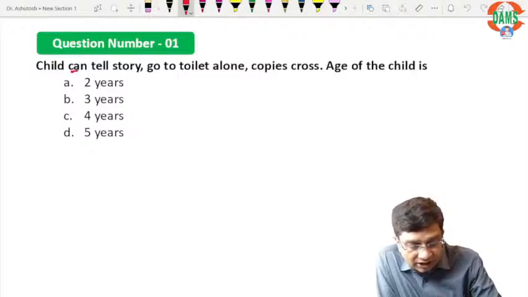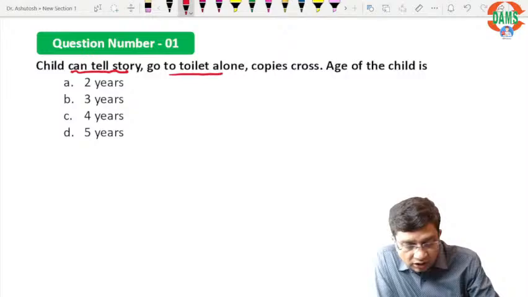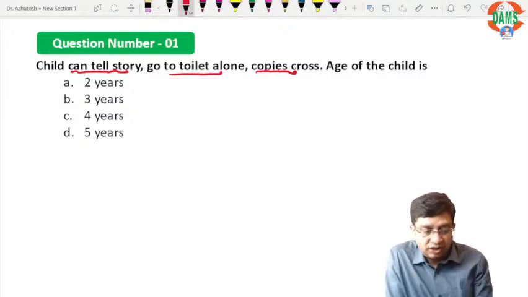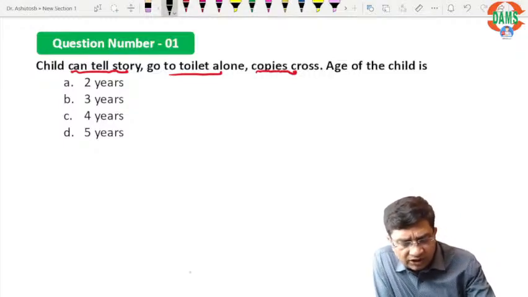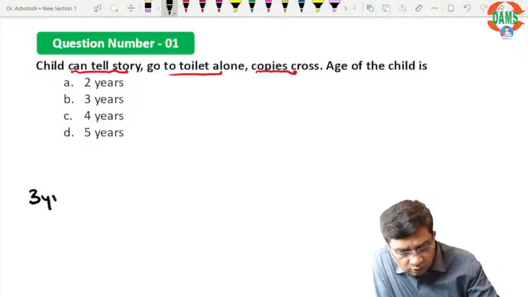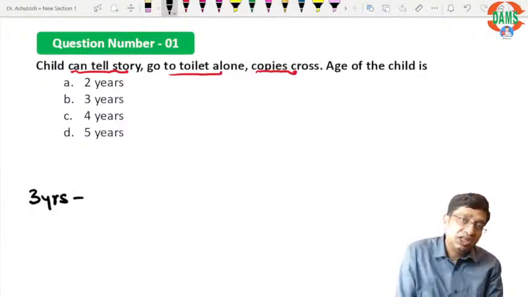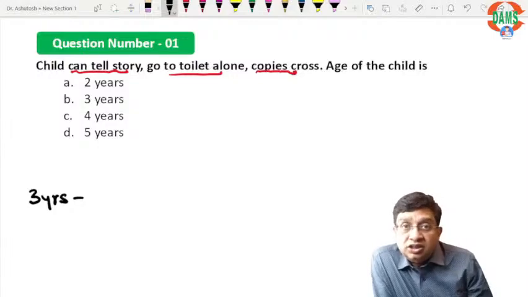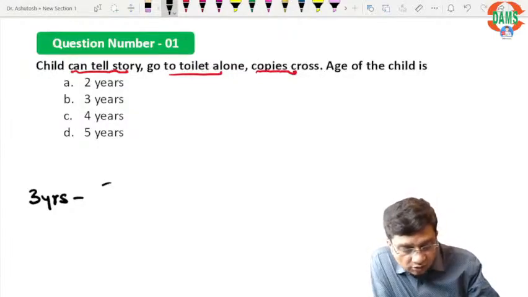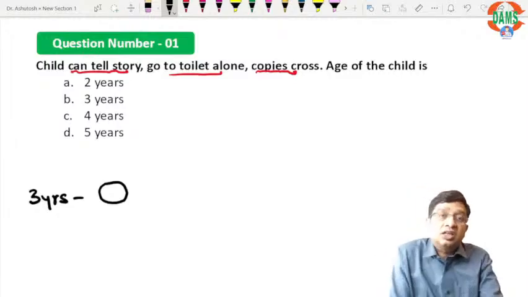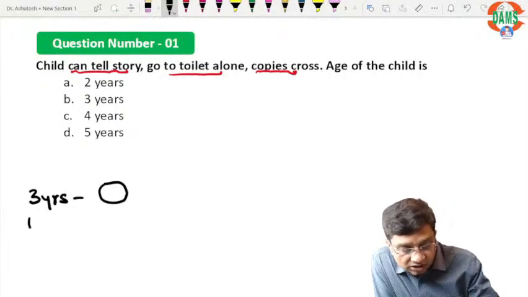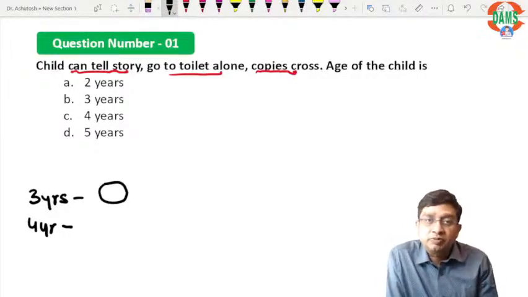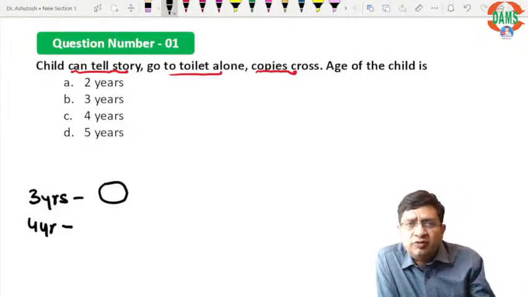The child can tell a story, go to the toilet alone, copies a cross. What is the age of the child? A straightforward question. Normally I say a 3 years old child. Three years is the age when the child starts going to school, the teacher teaches him how we are going to get a zero. So the child can draw a circle at the age of 3 years. At 4 years, the child has been promoted from nursery to the KG class, just a way of remembrance.